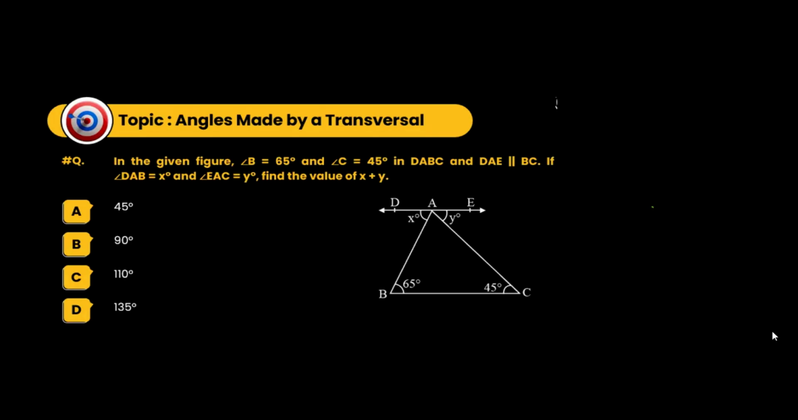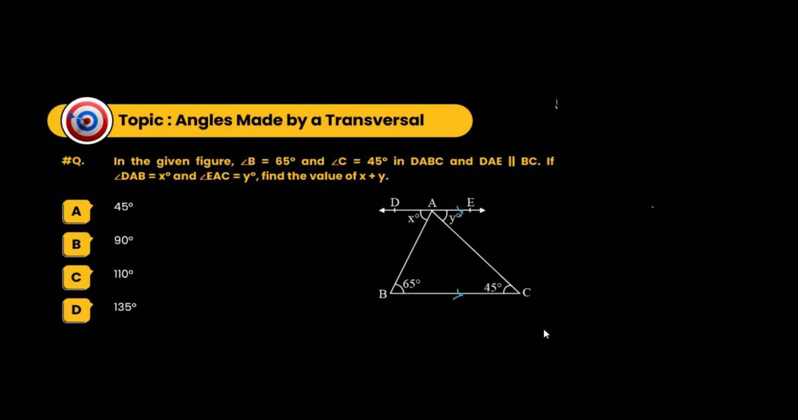DAE is parallel to BC. If angle DAB is equal to X and angle EAC is equal to Y, then find the value of X plus Y.